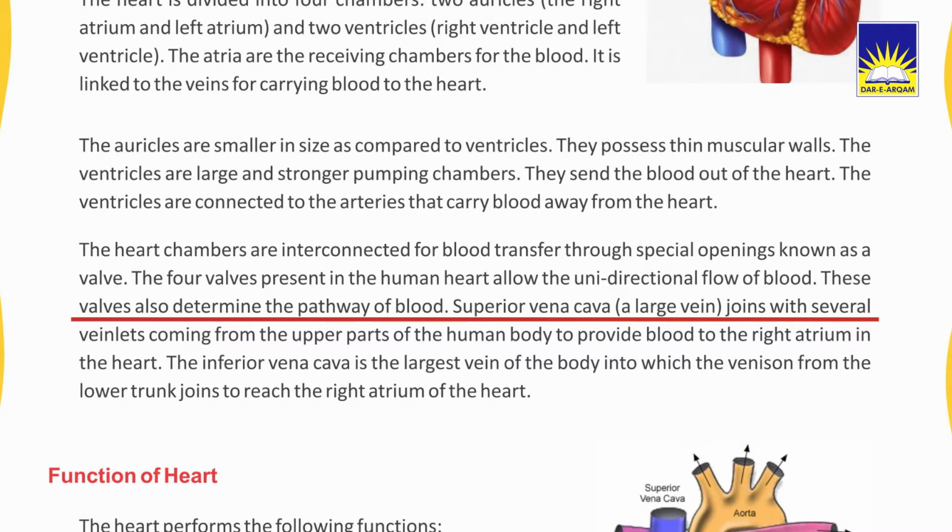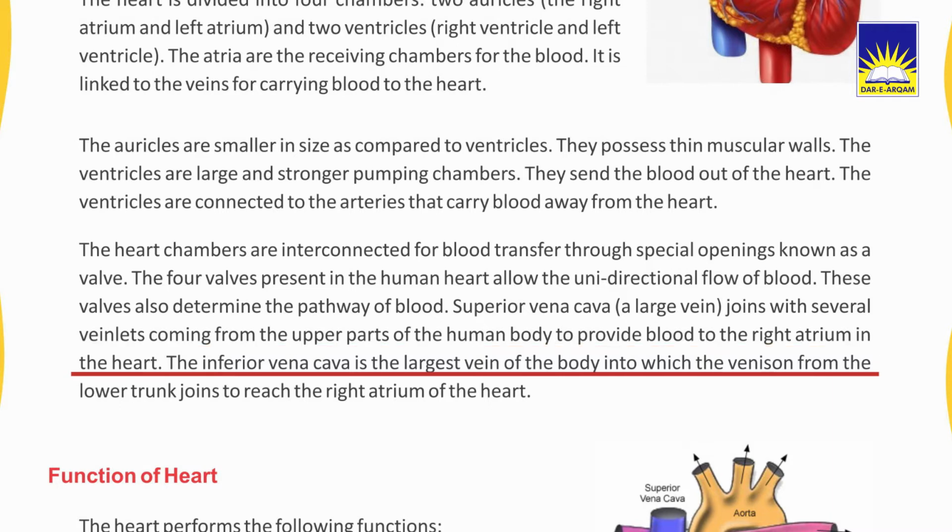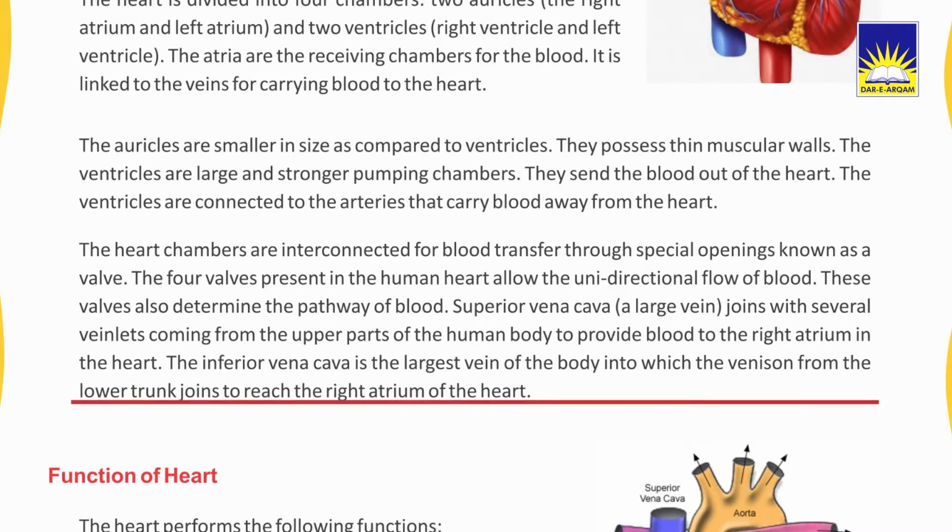Superior vena cava, a large vein, joins the several veinlets coming from the upper part of the human body to provide blood to the right atrium in the heart. The inferior vena cava is the largest vein of the body into which the veins from the lower trunk join to reach the right atrium of the heart.